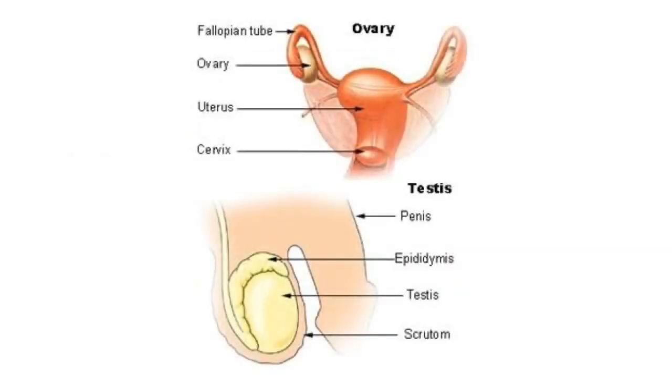The next is the gonads. Apart from producing gametes, the gonads, that is the testes and the ovaries. I am not telling you the gonad is a hormone. The gonad is a part, that is, the testes and the ovaries. The testes are in the male and the ovaries in the female. The primary sex organ of the male is the testes. The primary sex organ of the female is the ovary. They also produce hormones.